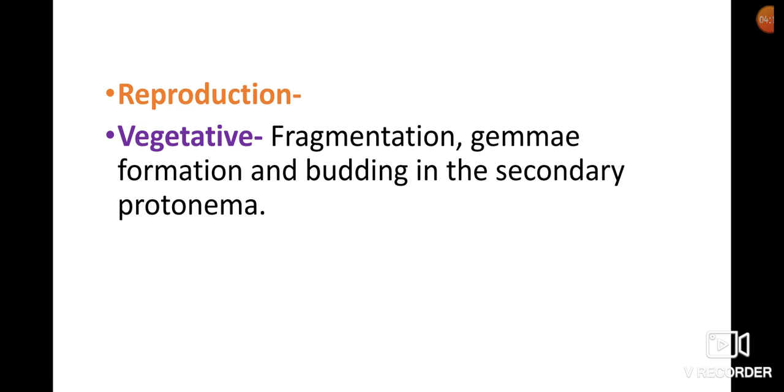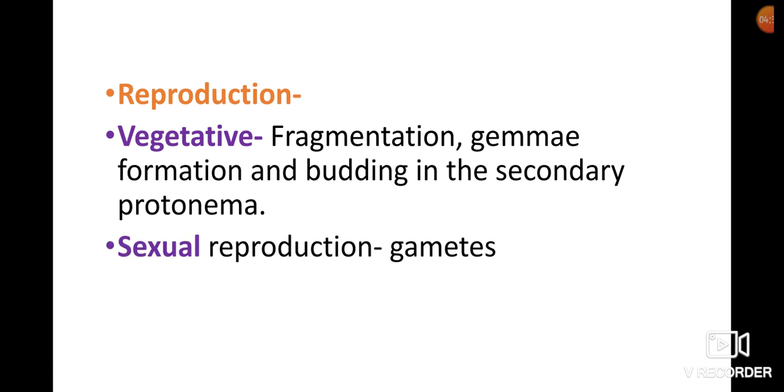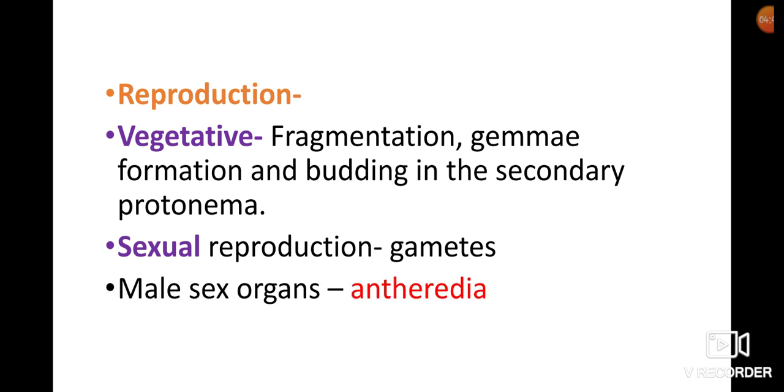Gemmae are also present. These are vegetative structures involved in vegetative reproduction, and they also form new individuals. In mosses, budding is also involved in vegetative reproduction, and it is observed in the secondary protonema. Sexual reproduction occurs with the help of gametes.